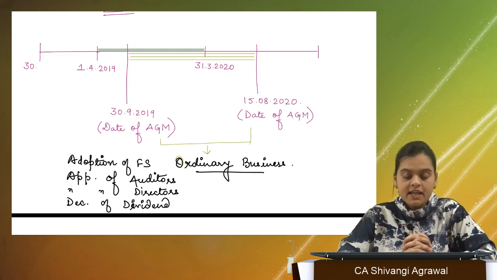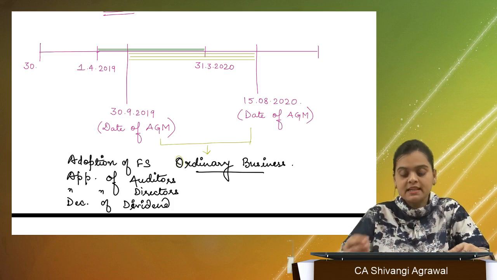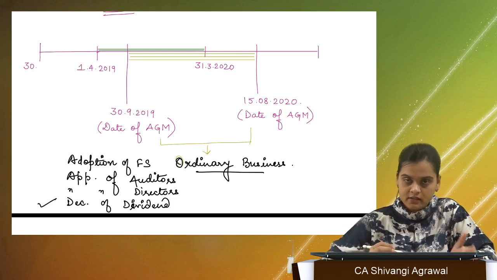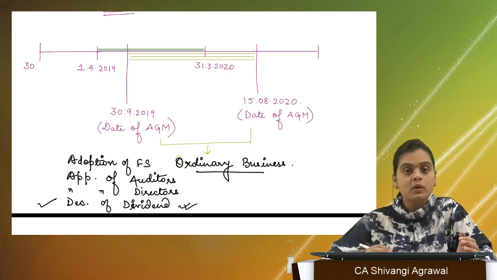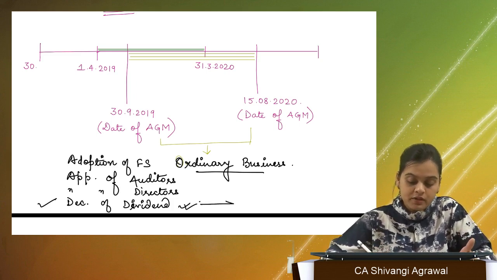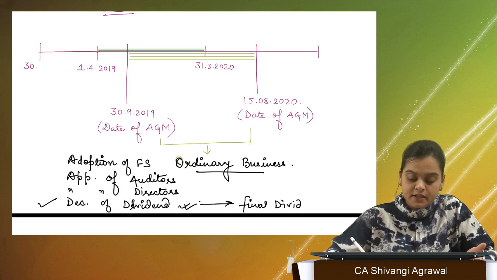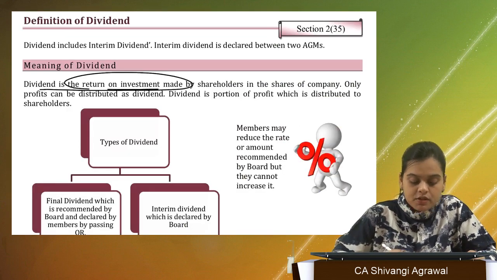And at every AGM, these 4 items of business are transacted for sure. That means at every AGM, it is going to be considered. Whether you want to declare dividend or not, that is your choice, but this particular agenda will be there for sure. And whatever dividend you declare at an AGM is a final dividend. What is dividend, my dear? It is the return on investment.